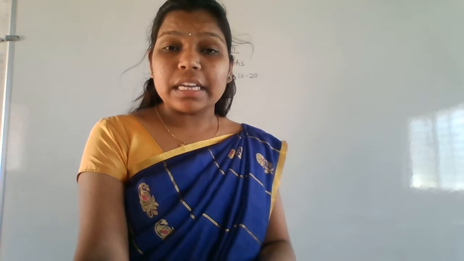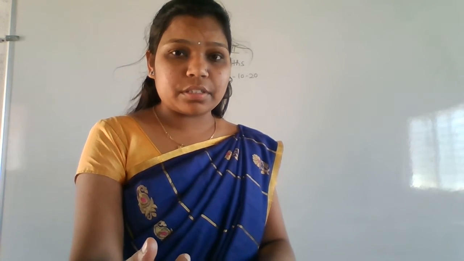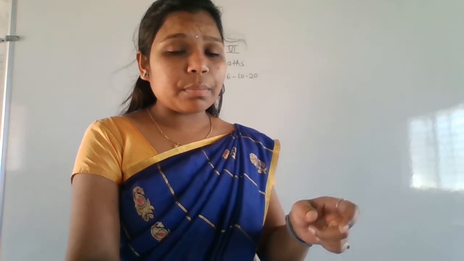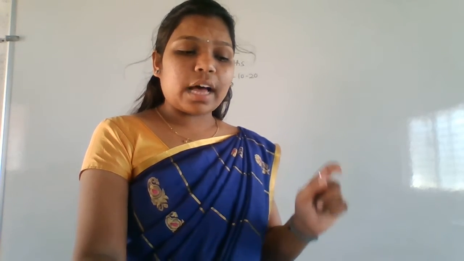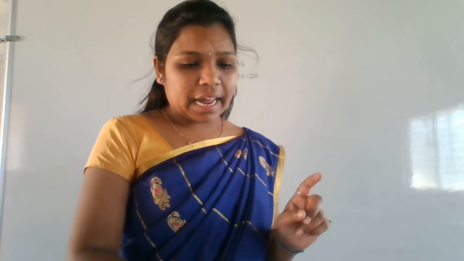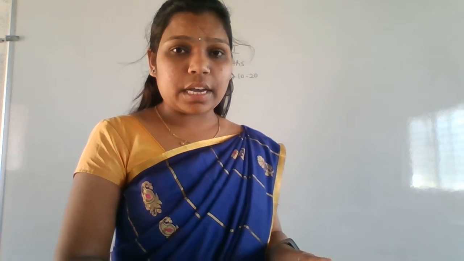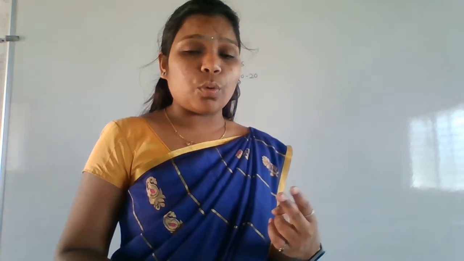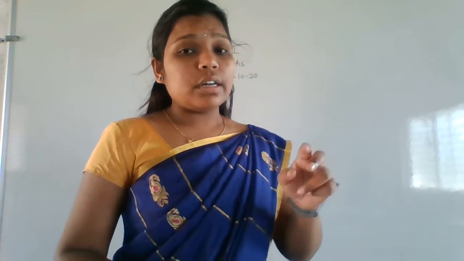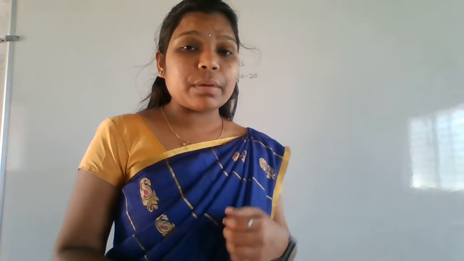Twin primes. In the question only they have given twin primes. Primes means obviously those two numbers are also prime numbers only, right? So the answer is pairs of prime numbers having a difference of 2 are called twin prime numbers. Consider any two prime numbers. If those two prime numbers have a difference of 2, meaning if you subtract those two values, you will get a difference of 2, then those numbers are called twin prime numbers. What are the twin prime numbers? Example, that is 5 and 7. Take 5 and 7.